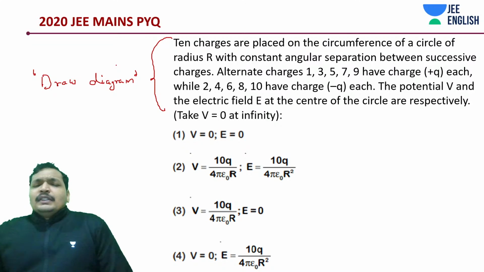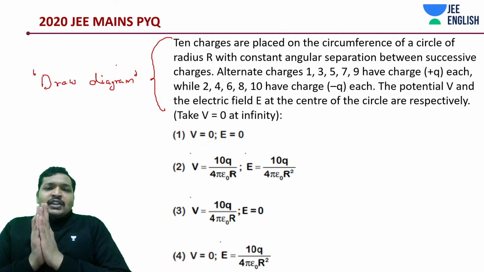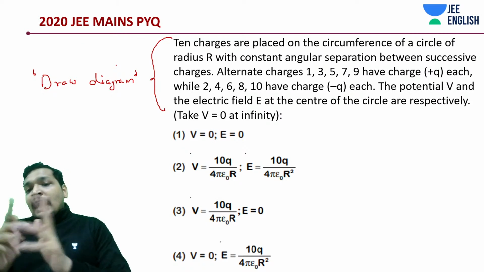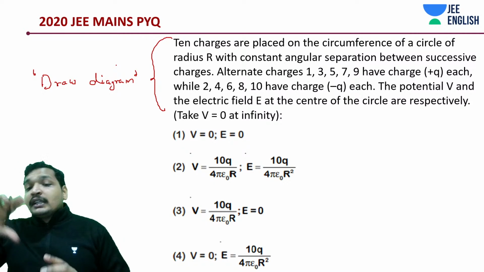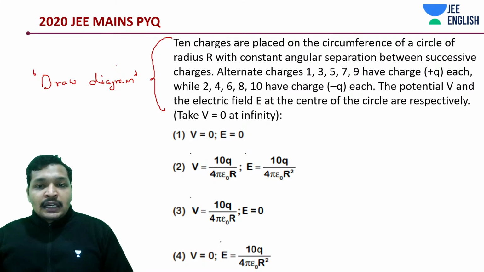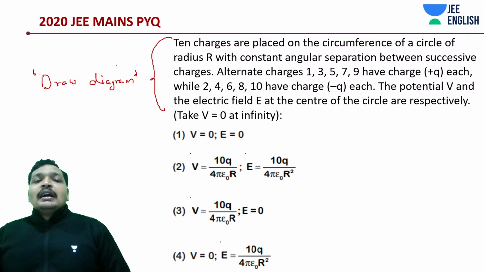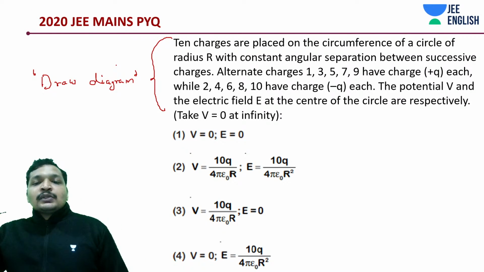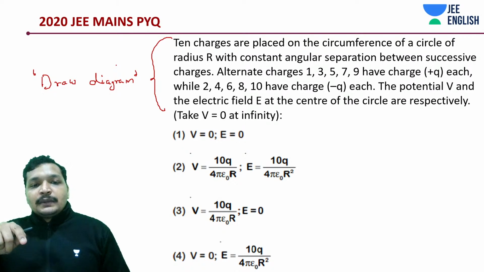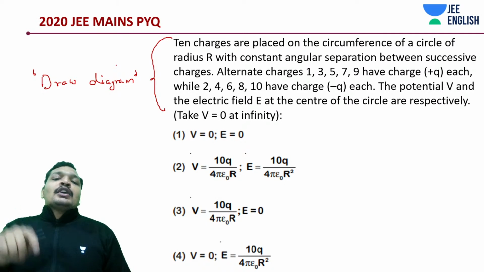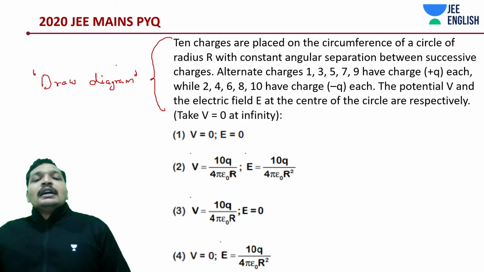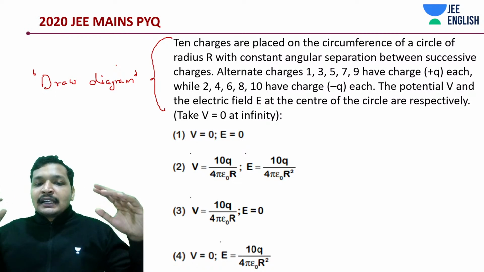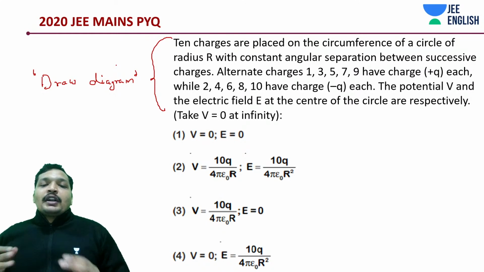Now, there are 10 charges placed on the circumference of a circle of radius R with constant angular separation. They are separated equally in terms of angles. The arrangement says that alternating charges 1, 3, 5, 7, 9 are plus Q charges, while 2, 4, 6, 8, 10 are minus Q charges. The potential and the electric field at the center of the circle is going to be what?